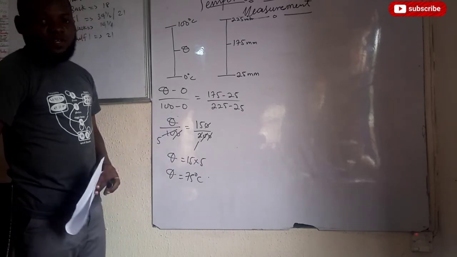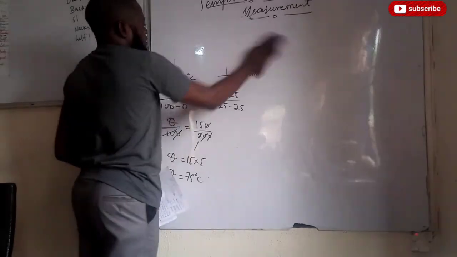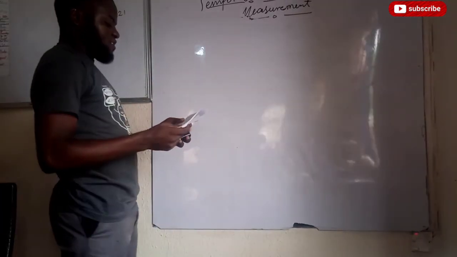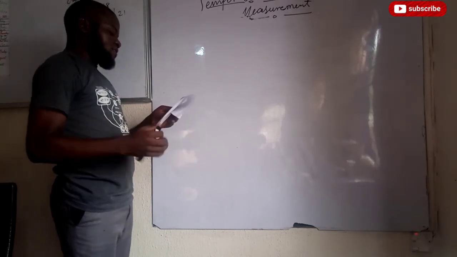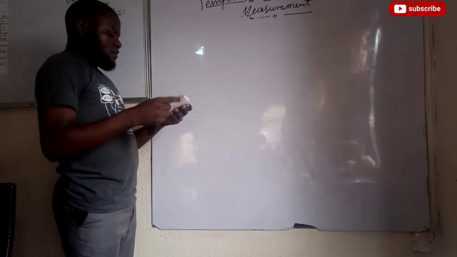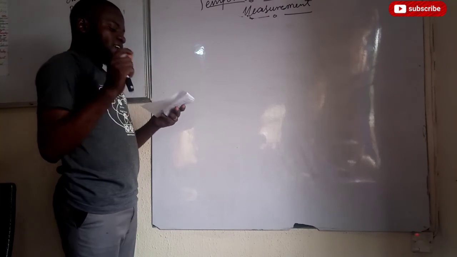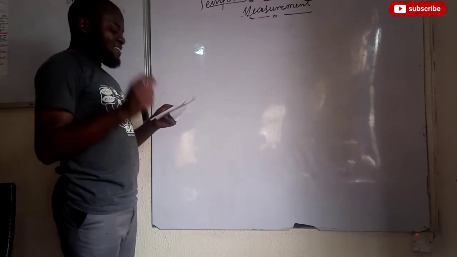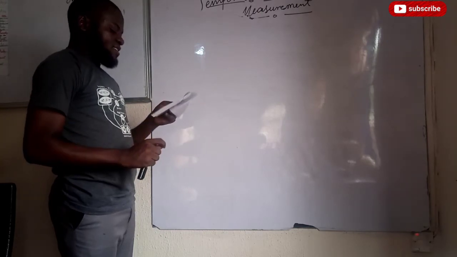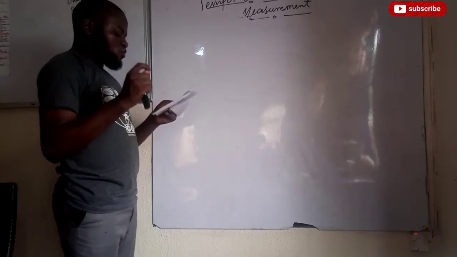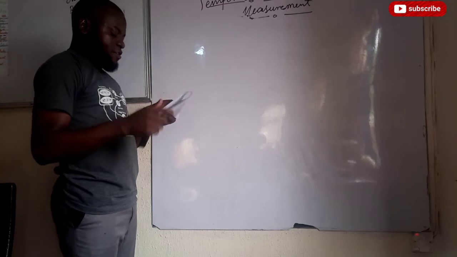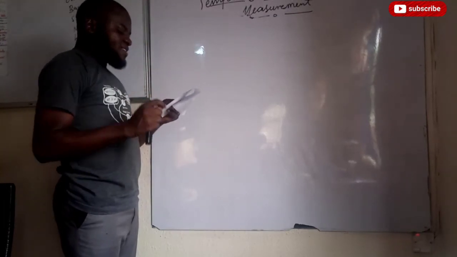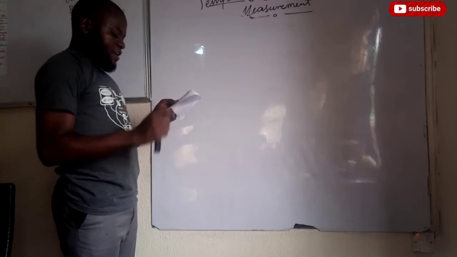So let's look at the last question now. What does the last question state? This one has to do with gas. The question says the pressure on the gas of a constant volume gas thermometer at the ice point is 325 millimeter mercury. At the steam point, 875 millimeter of mercury.